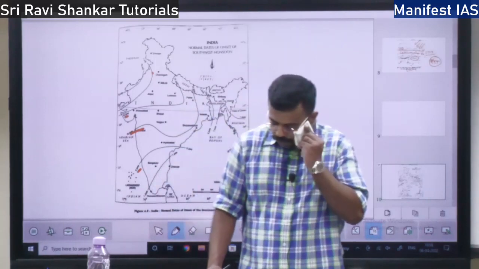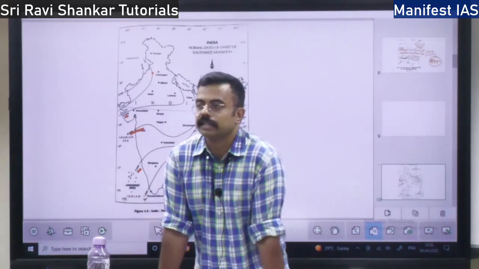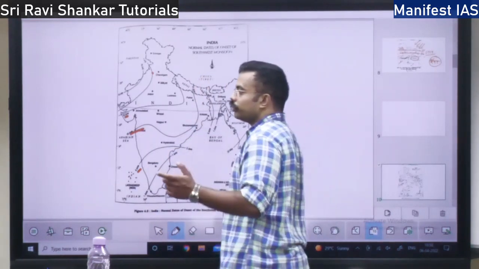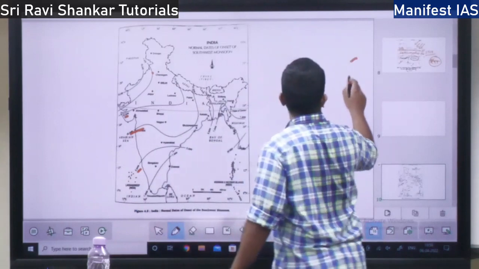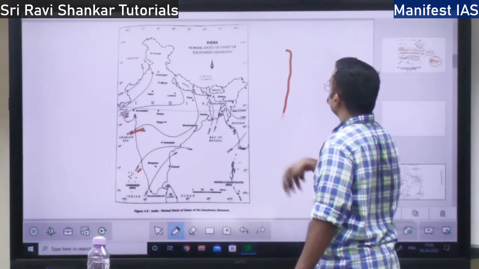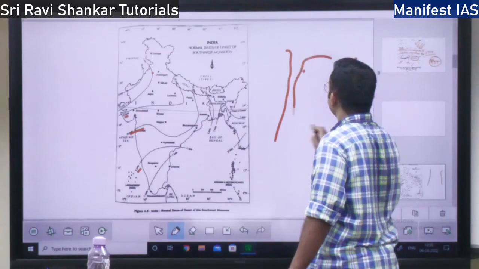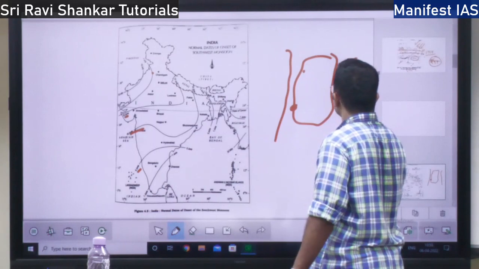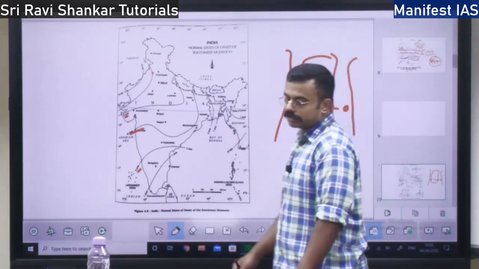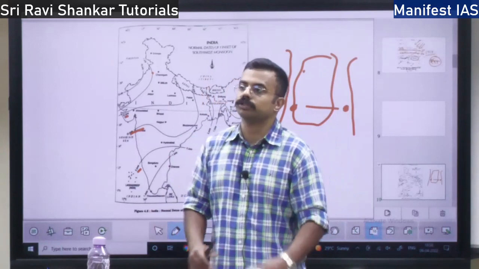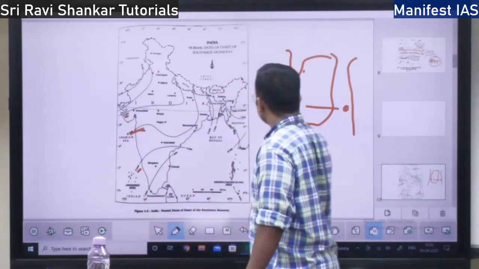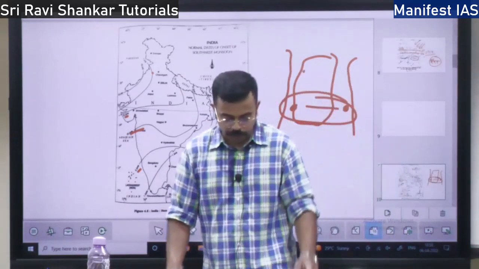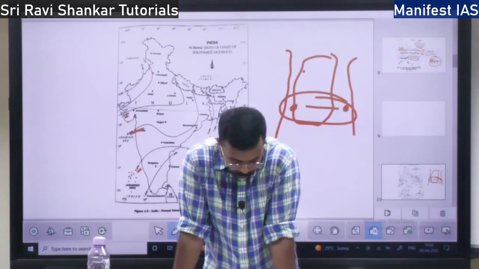Some say that this monsoon is related to the southern oscillation. So what is the southern oscillation? You know the Pacific Ocean. Let's say this is the American boundary, this is the Asian boundary, and this is the Pacific Ocean. The pressure difference between the Western Pacific and Eastern Pacific will have an impact on the monsoon. So it is said by some scientists that the pressure variation in the Pacific Ocean will have an impact on the monsoons, right? Okay.